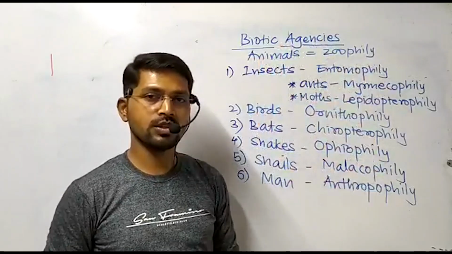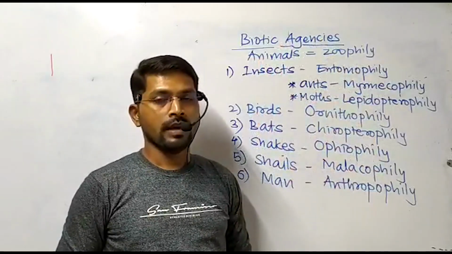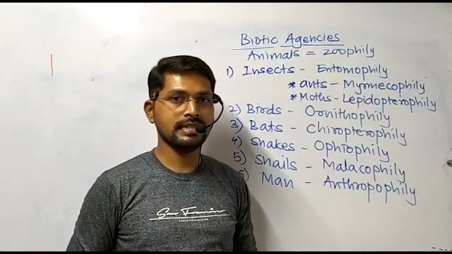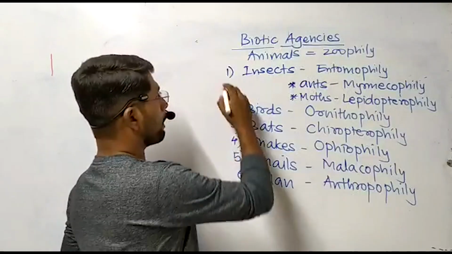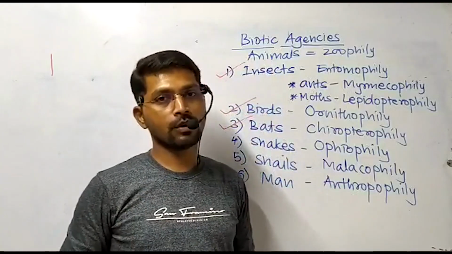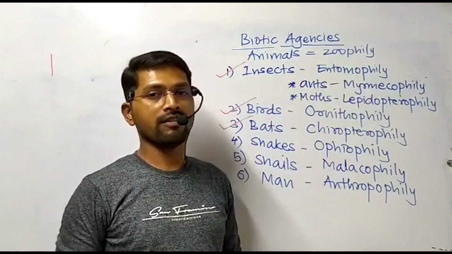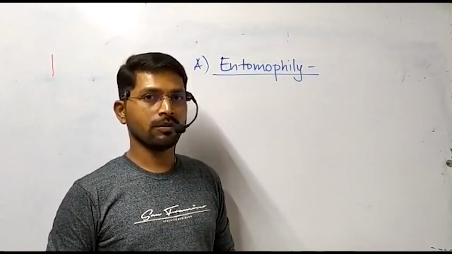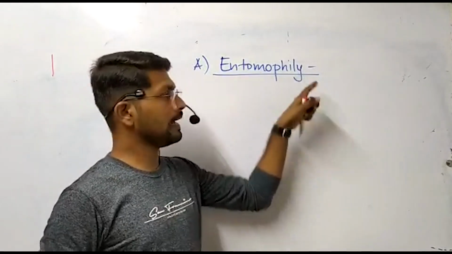Various types of pollinations we are going to study. As far as your syllabus is concerned, there are a few types which are elaborated in detail, and those are entomophily, ornithophily and chiropterophily, and we are going to discuss these three types one after the other. To start with, the first type of biotic agency of pollination is entomophily.